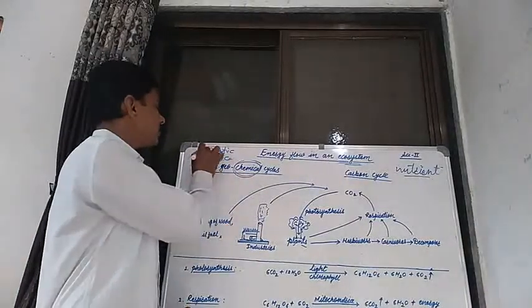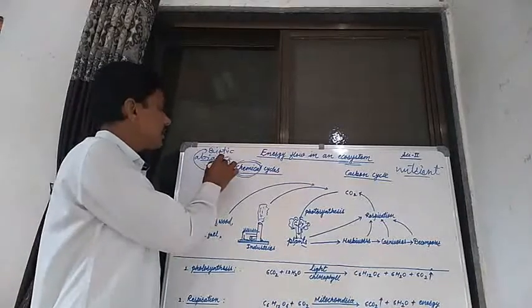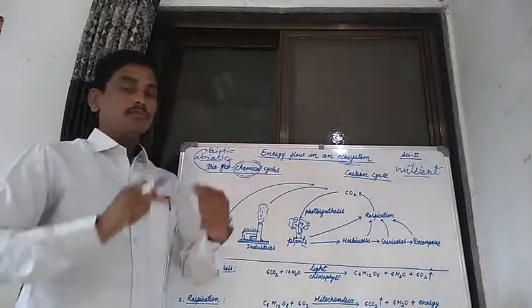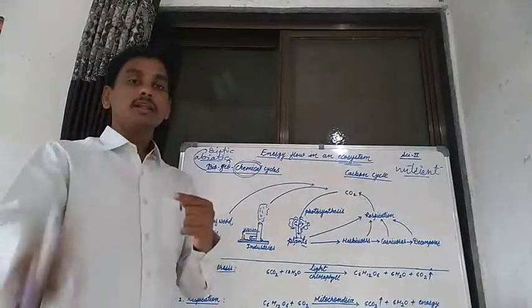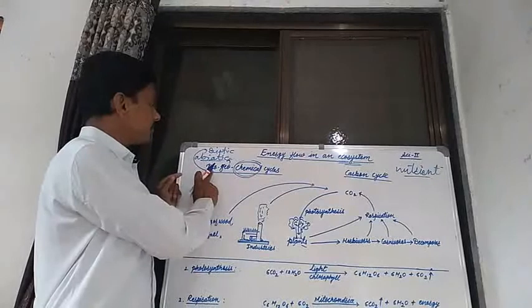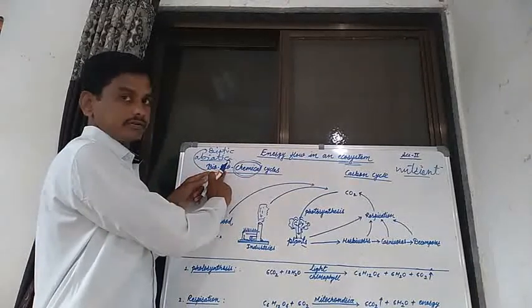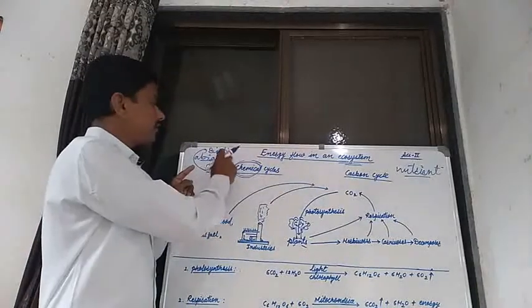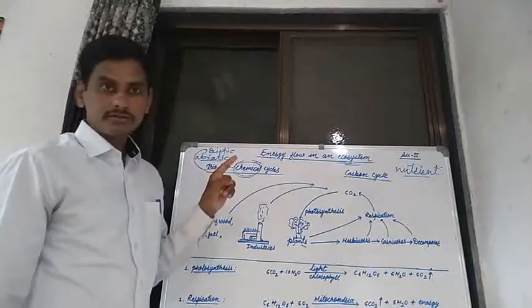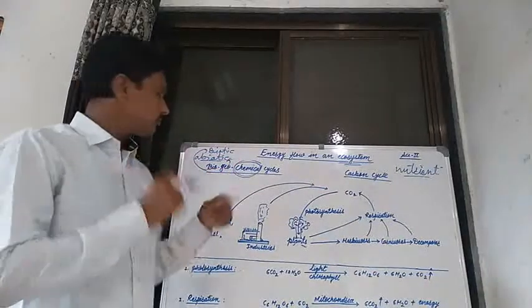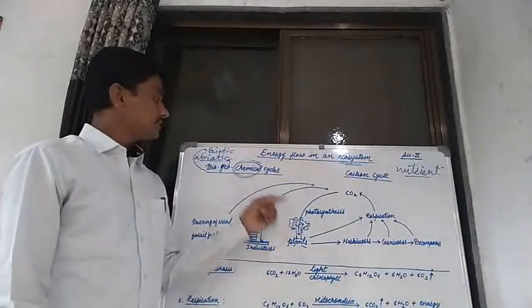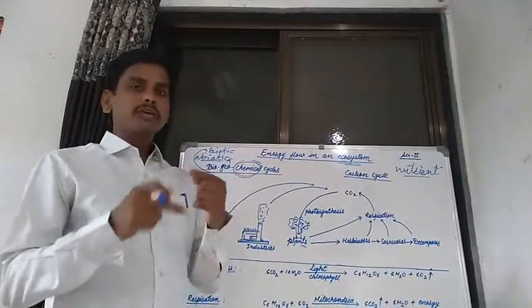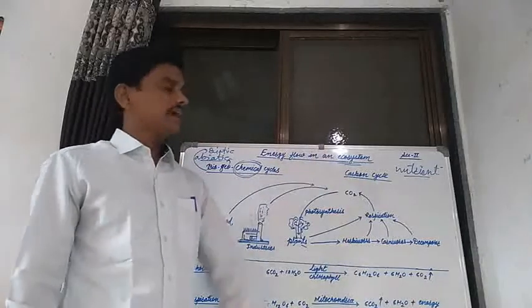Bio means biotic component. Geo means abiotic component. And the flowing of this nutrient, this chemical, from biotic to abiotic, and again abiotic to biotic, is known as the biogeochemical cycle. We study various biogeochemical cycles in energy flow in an ecosystem.